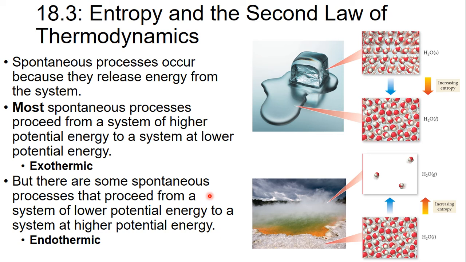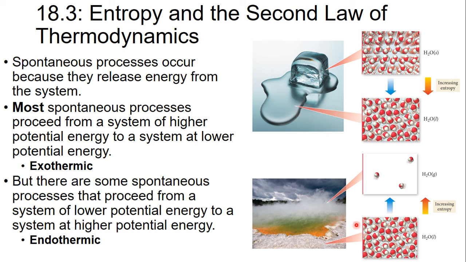However, there are some spontaneous processes that go from low potential energy to high potential energy. For that to happen, they actually have to absorb heat, and so we call that endothermic. For example, let's look at this ice cube. This ice cube is melting by absorbing heat. So this is endothermic, and therefore the potential energy of the system is actually increasing.